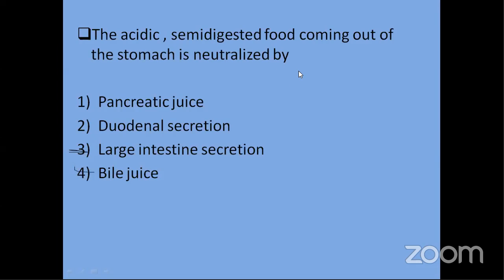Okay, very nice. The stomach is basically the J-shaped organ which is there. Option A. Okay, we have another option which is coming for pancreatic juice as well. Let's see. The pH in the stomach is basically acidic. और यहाँ पे digestion हो रहा है. Digestion होने के बाद ये कहाँ जाता है? Food कहाँ जाता है? Stomach में थोड़ा digestion होता है, breakdown होता है. उसके बाद food कहाँ जाता है?